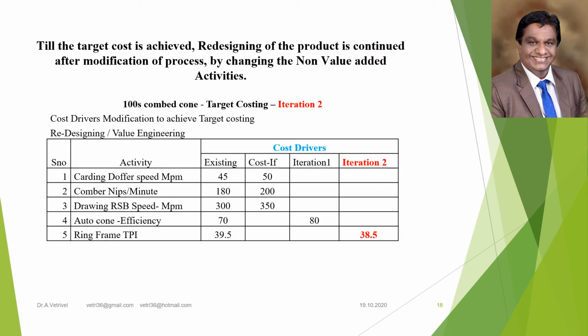This slide represents iteration 2, that is drifting 2. How the cost driver is modified from the existing to iteration 2. The existing serial number 5, that is ring frame TPA, is the cost driver, from the existing 39.5. The TPA is going to be reduced by 1 TPA, that is 38.5 in iteration 2, and as per the time-driven activity-based cost information, the profit will be ascertained and compared to the targeted profit.